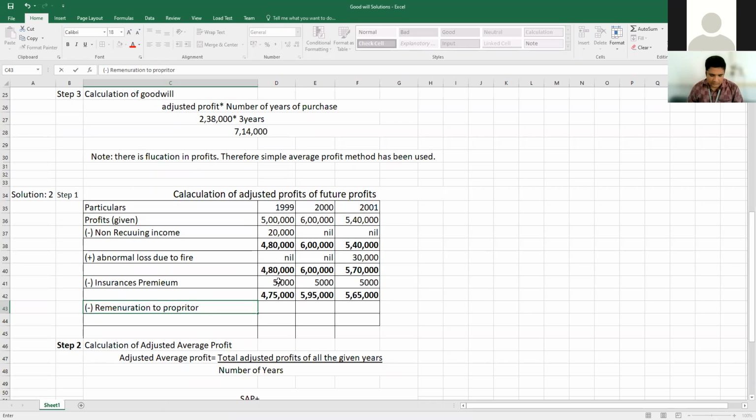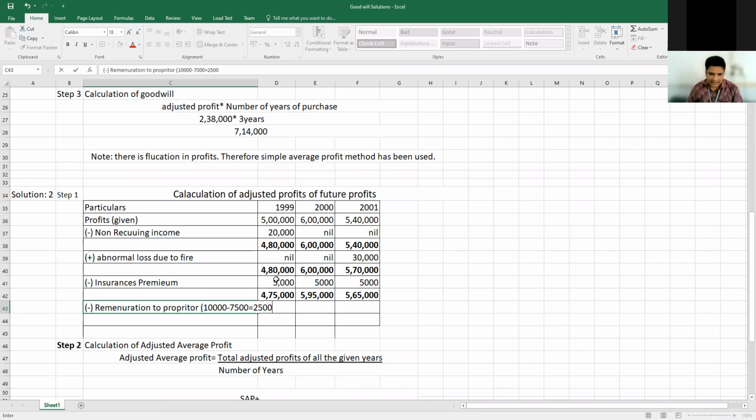So usually, 10,000 rupees. So how are we going to calculate this amount? In the sense, it is complicated. The question gives 10,000 rupees, but the proprietor is actually drawing 7,500 rupees. So 10,000 minus 7,500, how much will you get now? 2,500. Yes, it is 2,500.